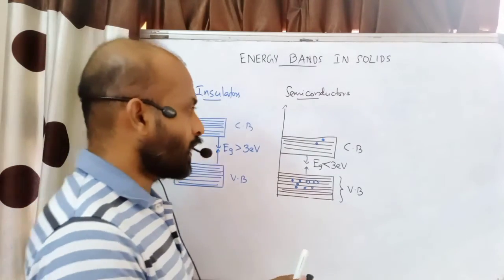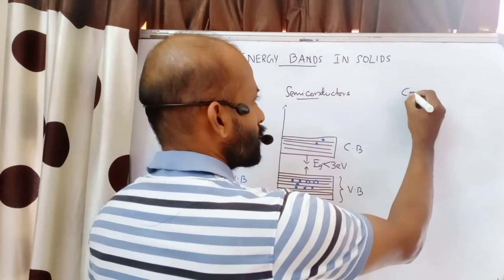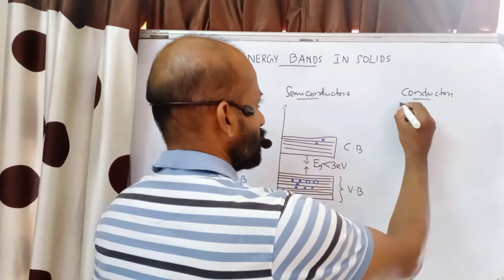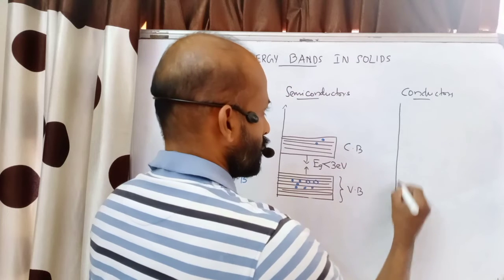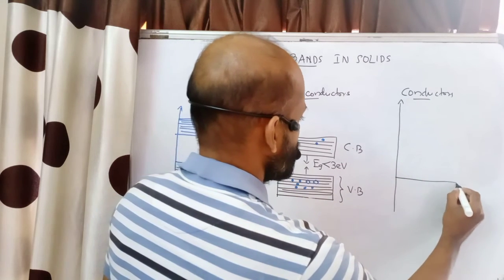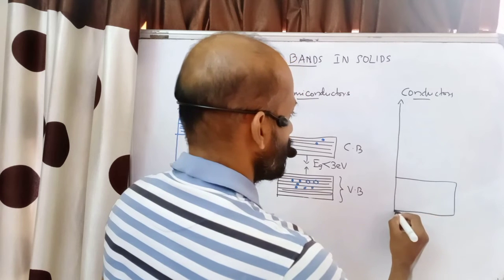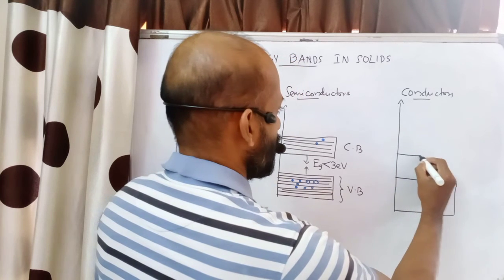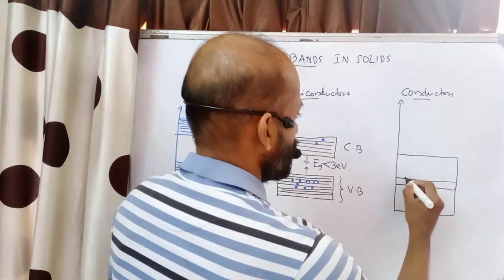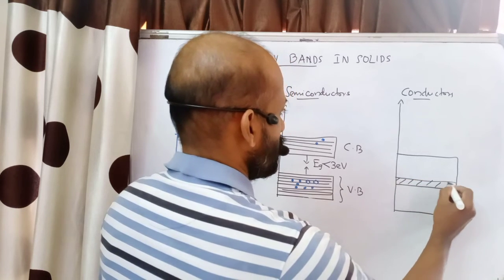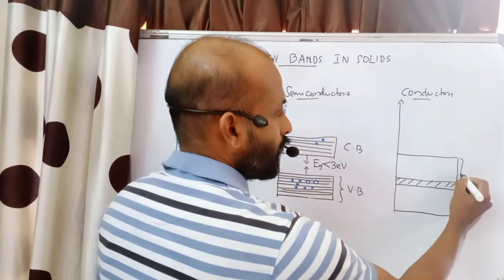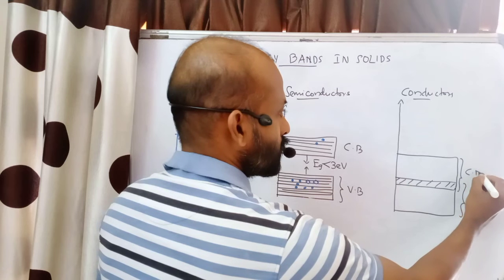Now we will see the energy band diagram of conductors. Here also we can draw the energy band diagram. Here the specialty is that the valence band and the conduction band overlap in the normal state. This is the overlapping region. This represents the valence band and here it represents the conduction band.